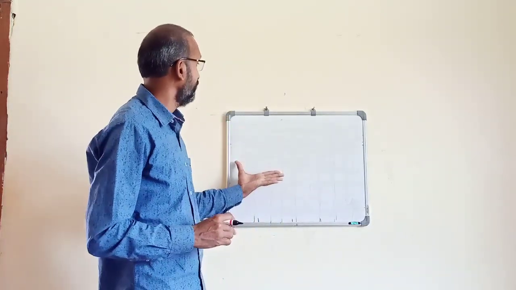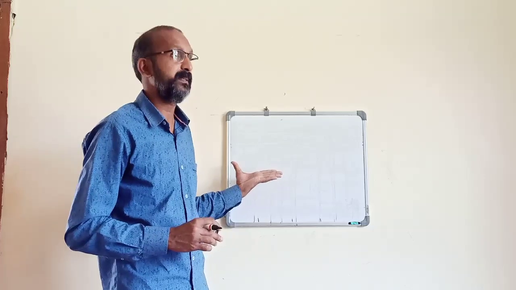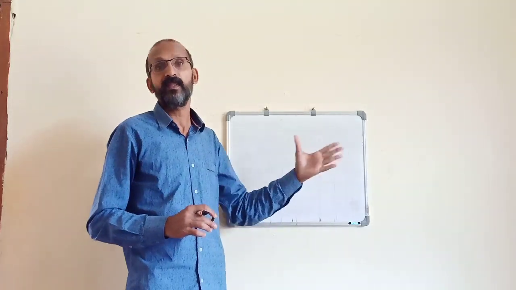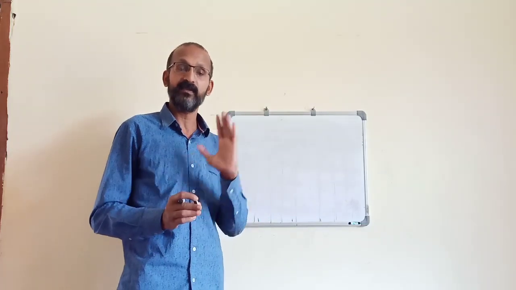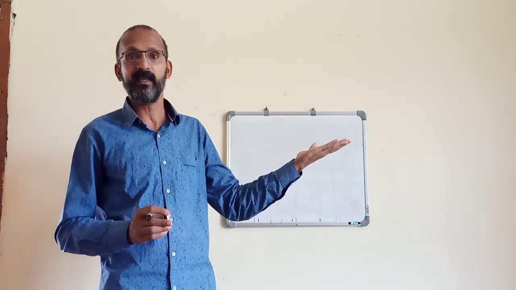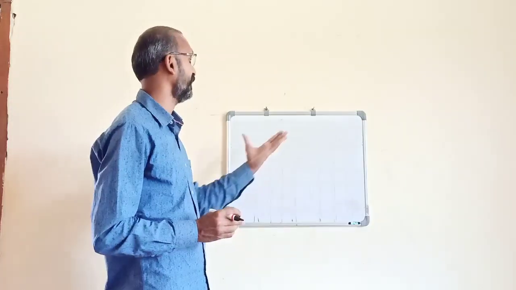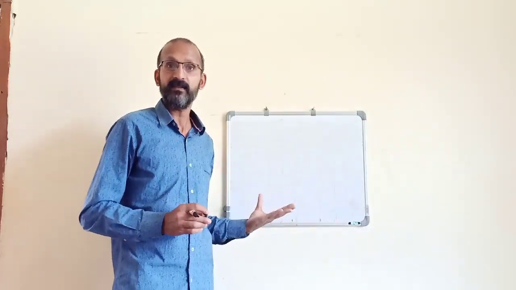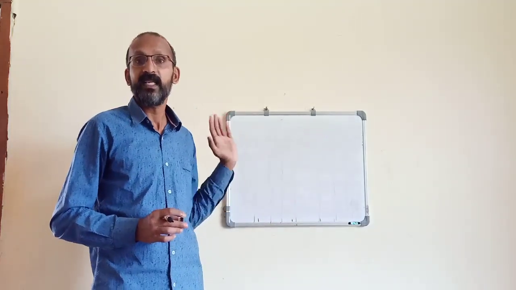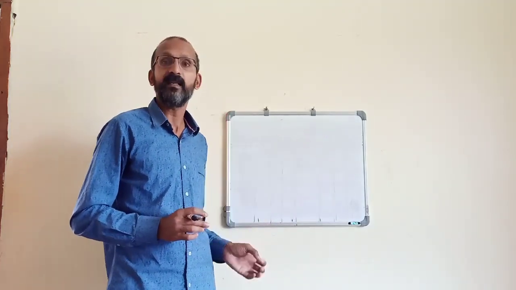Here, in the fluctuating capital method, all the expenses and incomes will be shown in the capital account. That is the difference from the fixed capital method, where we prepare the current account for showing income and expenses.